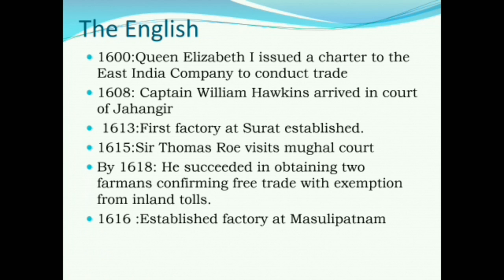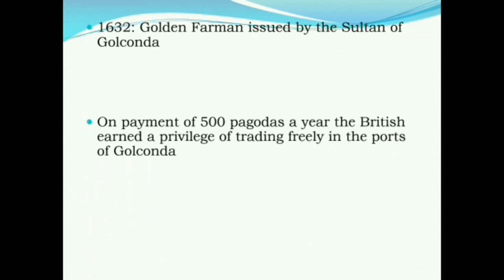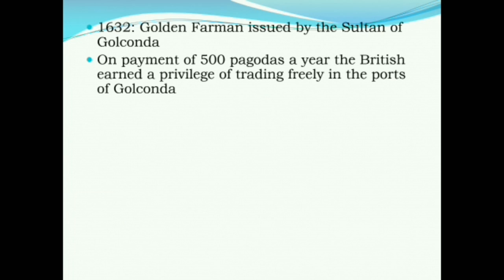In 1616, another factory was established at Masulipatam. So in this way, slowly and steadily, the English were finding their ground in India, and you will see that slowly they will, from being traders, start interfering in matters of polity and have an ambition of becoming rulers of India. Now in 1632, the Golden Farman was issued by the Sultan of Golconda. This gave privileges, and on payment of 500 pagodas a year, the British earned a privilege of trading freely in the ports of Golconda.